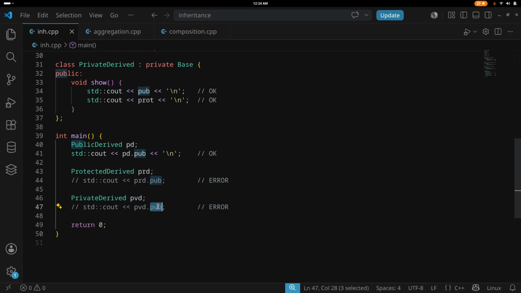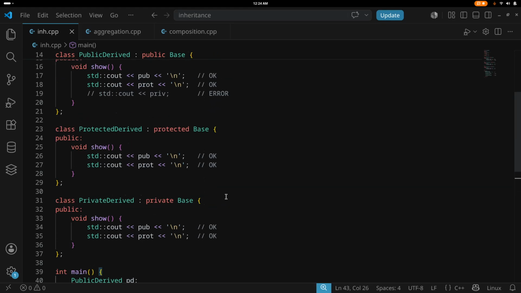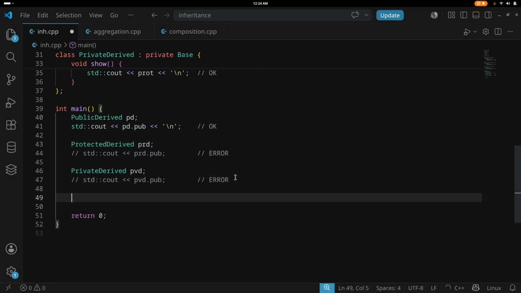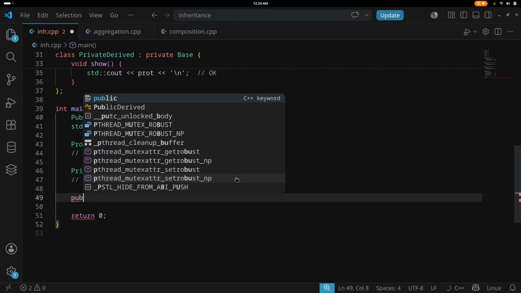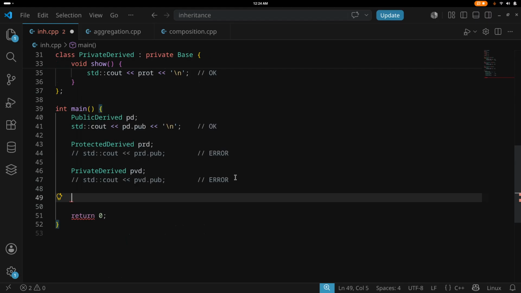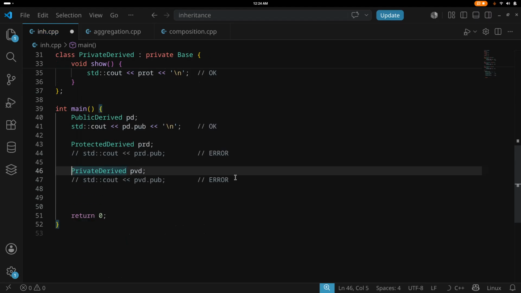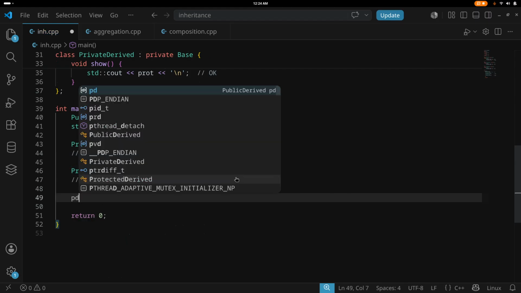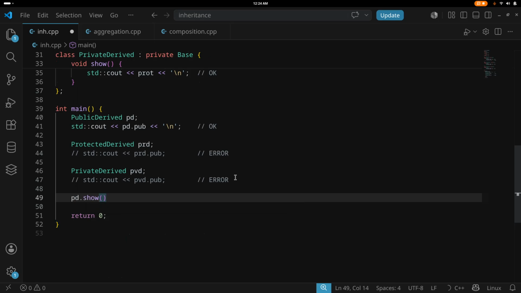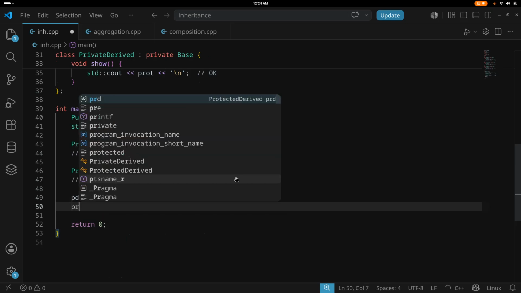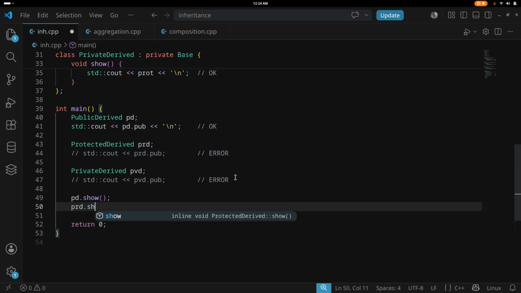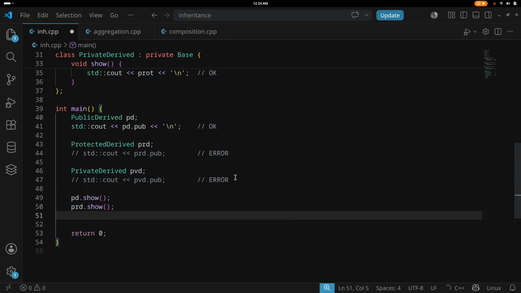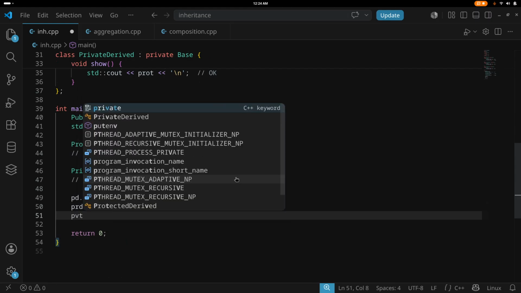So let's run this. I have already compiled this program, and you can run the program and you can see it printed 10 for this. I need to show you more. We have not created a base class object, right? We have pd, public derived dot show. We will do public derived dot show, protected derived dot show, and private derived dot show.